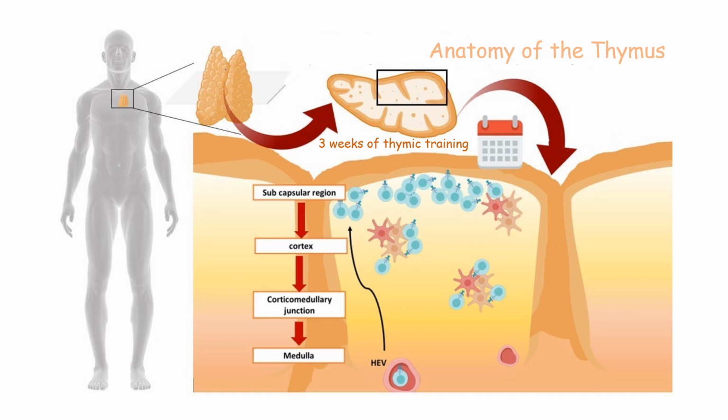The T cells enter the thymus from the high endothelial venule, HEV. From the medullary region, they move towards the subcapsular region.